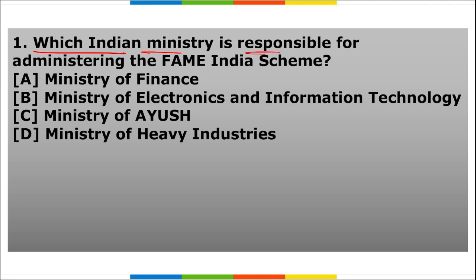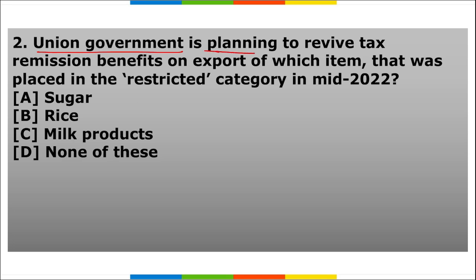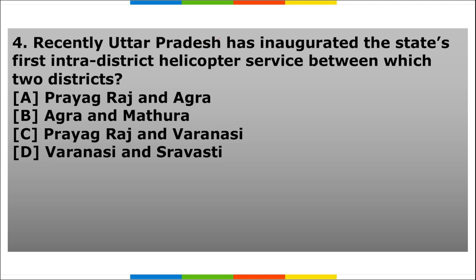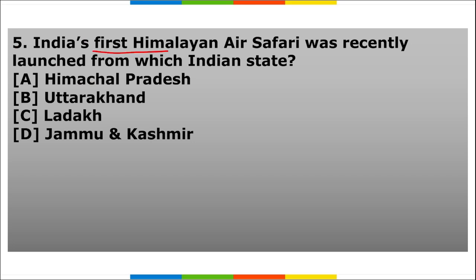Next is your homework section. First, which Indian ministry is responsible for administering the FAME India scheme? Second, Union government is planning to revive tax remission benefits on export of which item that was placed in the restricted category in mid-2022. Third, which player recently clinched the Chennai Grandmaster 2023 title? Fourth, recently UP has been inaugurated the state's first intra-district helicopter service between which two districts? Important. Fifth, India's first Himalayan air safari was recently launched from which Indian state?